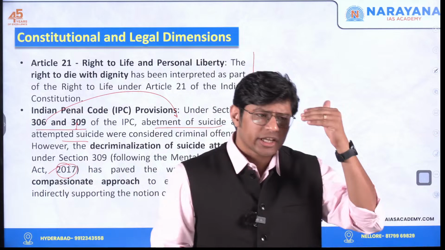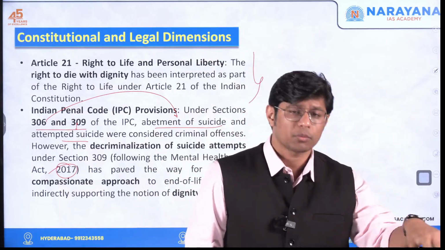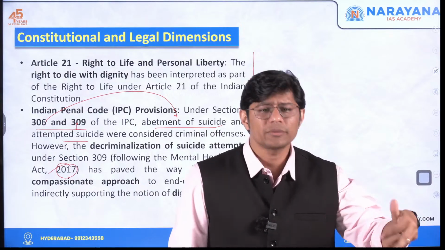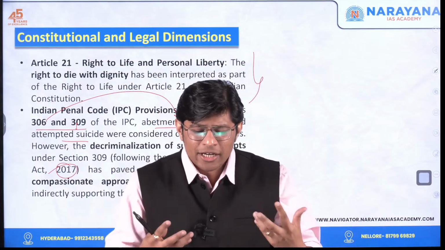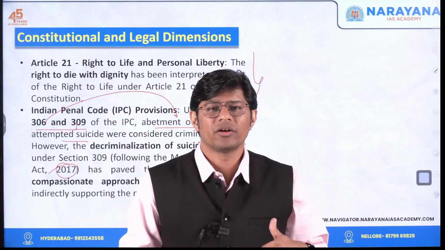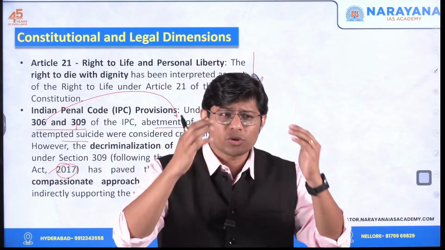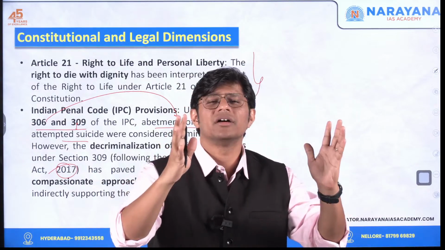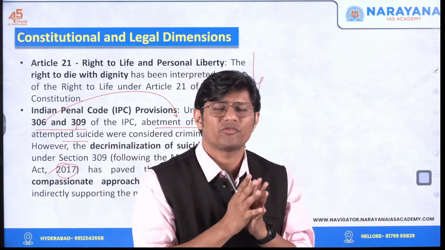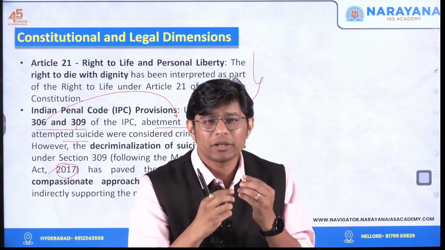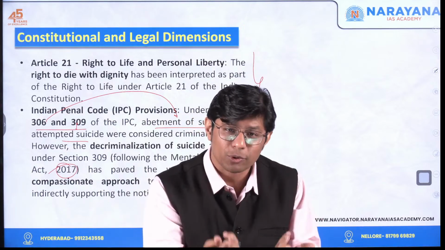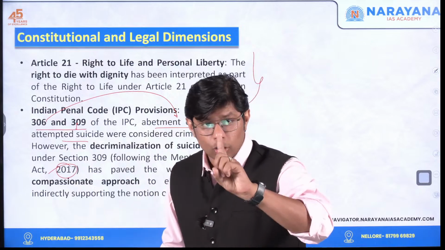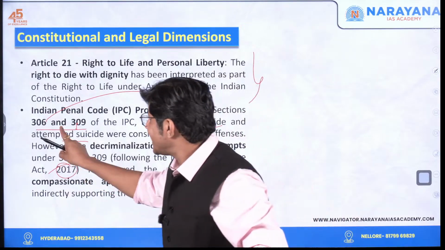Let's say he's going through financial problems, mental problems, social problems, family problems, professional problems, health problems. No one willingly or intentionally likes to end their life. Only as a last option, to get rid of all the frustration, the trauma and the pressure, a person decides to end his life. That's the reason the Supreme Court adopted a compassionate approach, and so the Supreme Court decriminalized not abetment of suicide but attempted suicide.